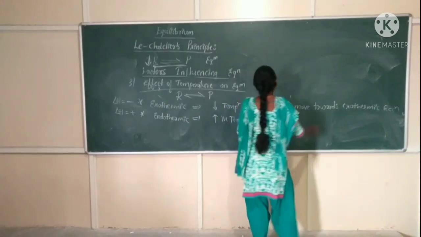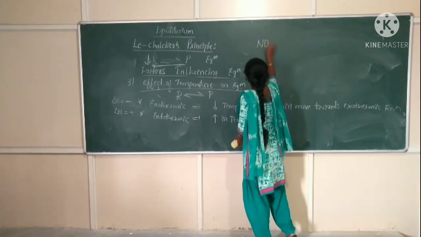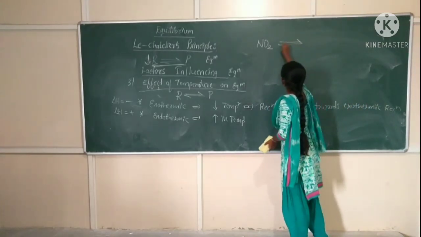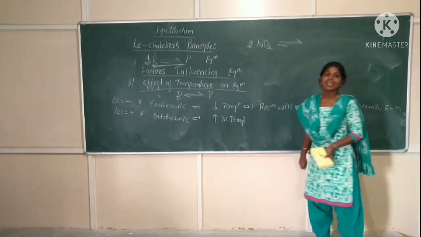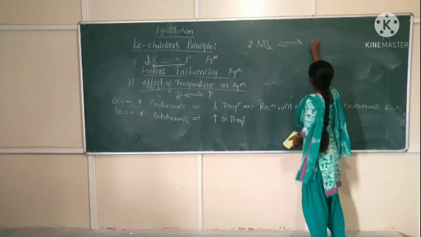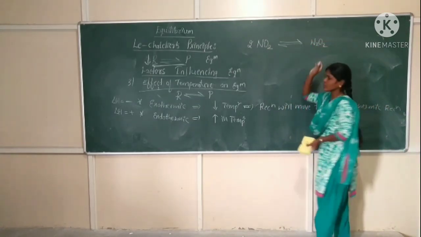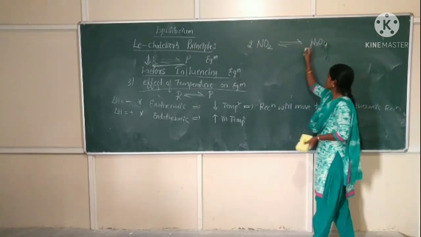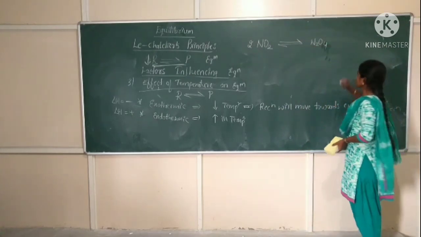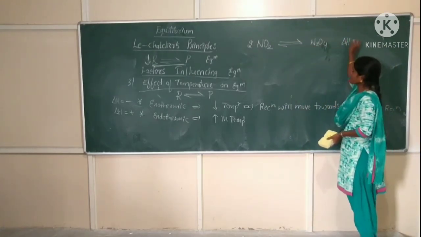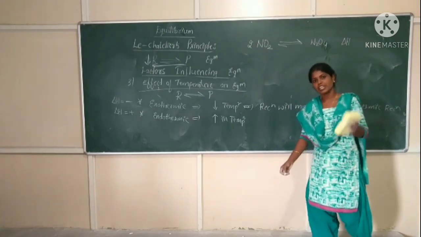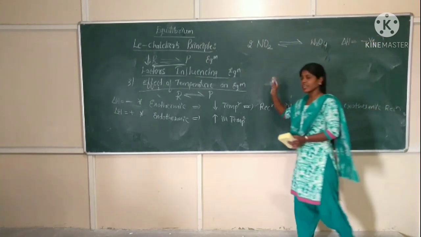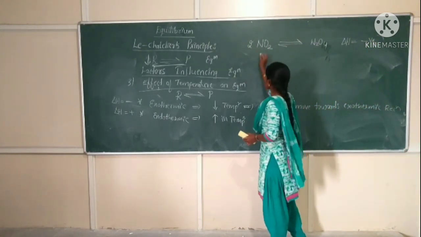So we will look at one example. For example, NO2, nitrogen dioxide. 2 moles of NO2 dimerize or combine to form N2O4. Now this reaction is exothermic. How do we indicate the exothermic? If the delta H value is negative, that will be exothermic. Delta H value will be a negative value for this reaction.